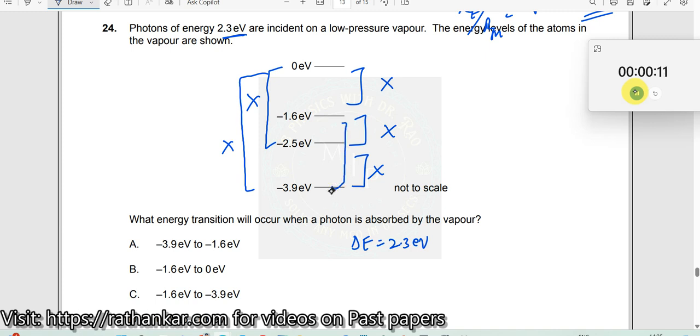These two. 3.9 to 1.6. 9 minus 6 is 3, 3 minus 1 is 2. So I got this is 2.3 electron volt. So therefore, which answer is this? 3.9 to 1.6. A is the right answer.